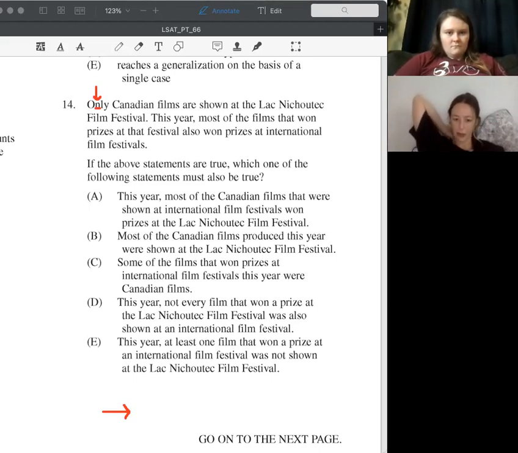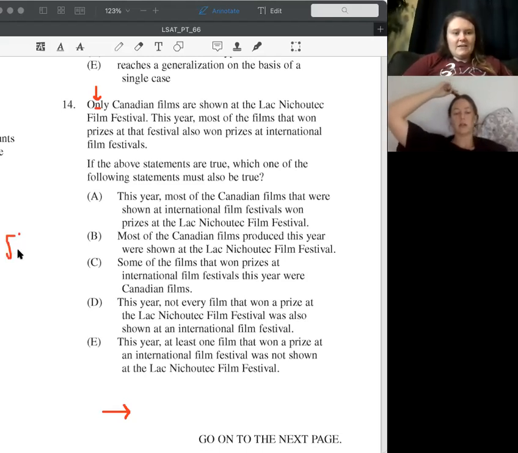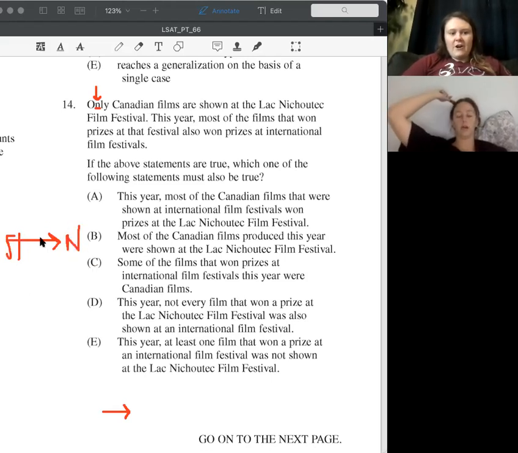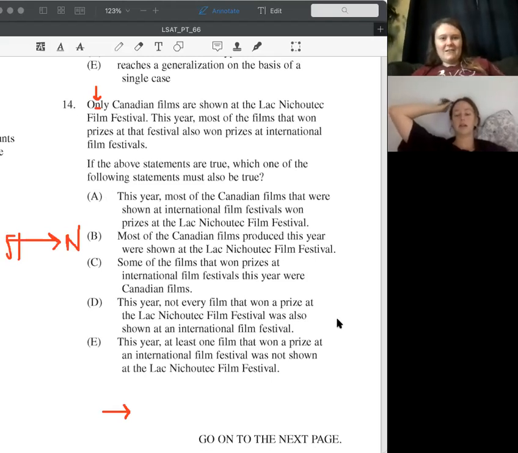Does necessary go on the right side? Yeah, necessary goes on the right side. How I remember that is sufficient ends in a T, like the cross, like the arrow to the necessary. It's cheesy, but it works.